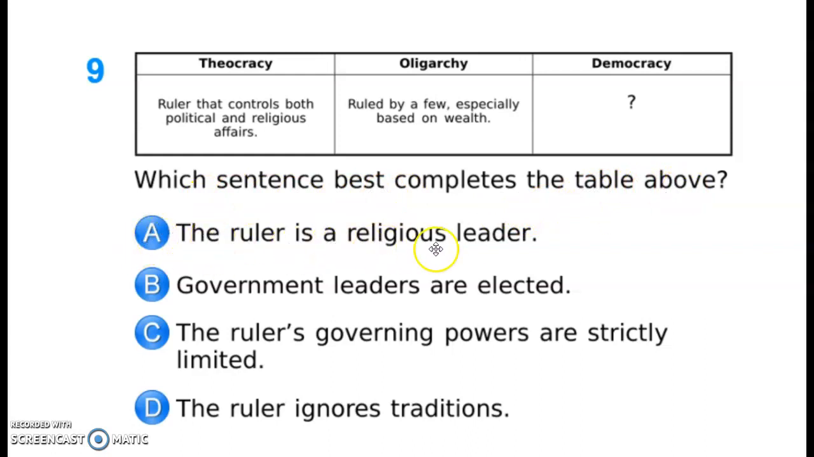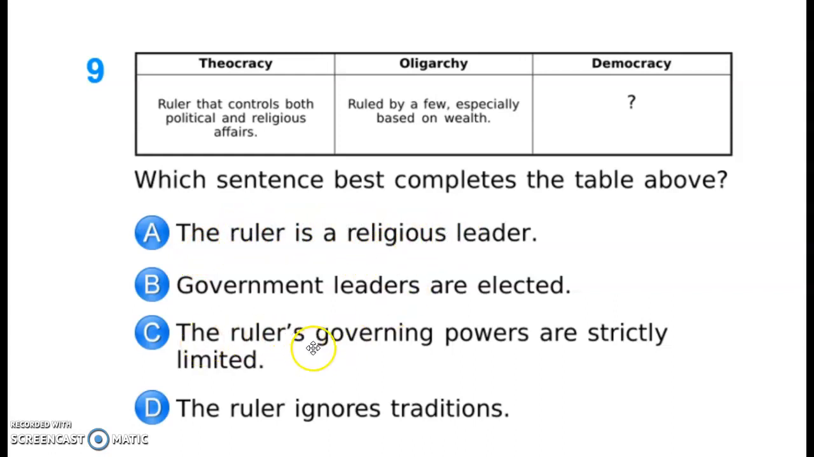A, the ruler is a religious leader. B, government leaders are elected. C, the ruler's governing powers are strictly limited. D, the ruler ignores traditions. So the correct answer here is B, the government leaders are elected. A is incorrect. The ruler is a religious leader. That is tied to theocracy.